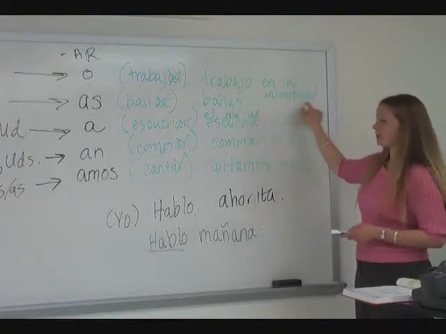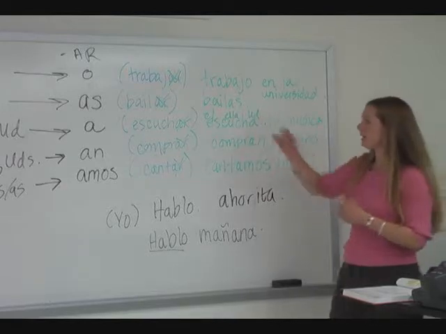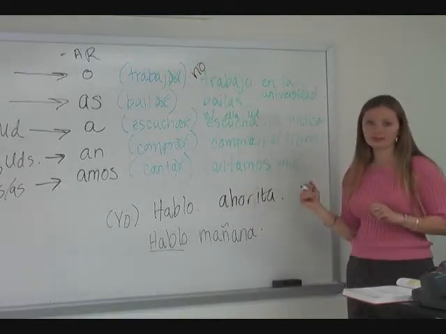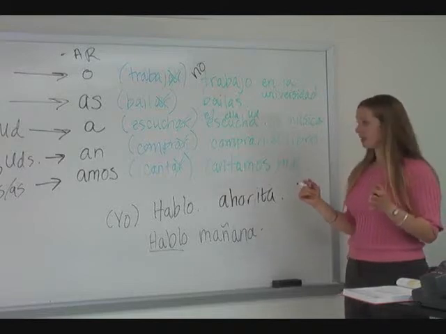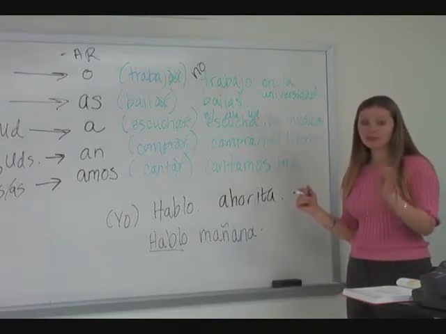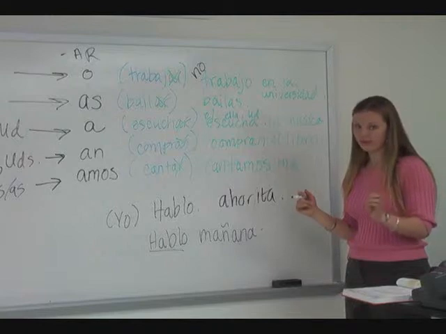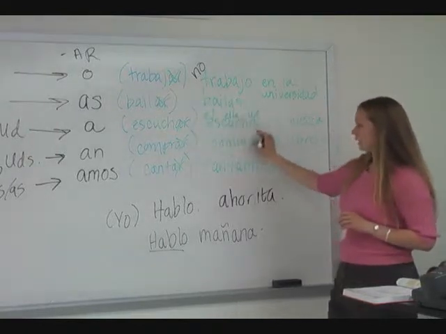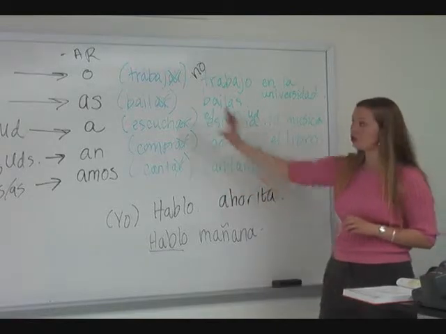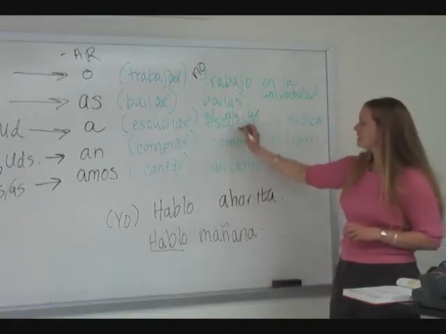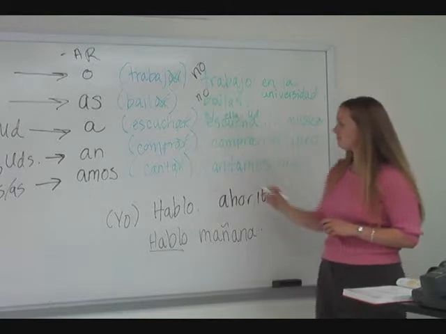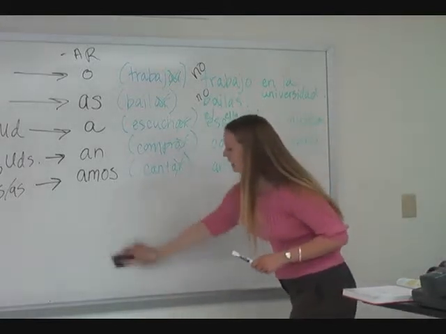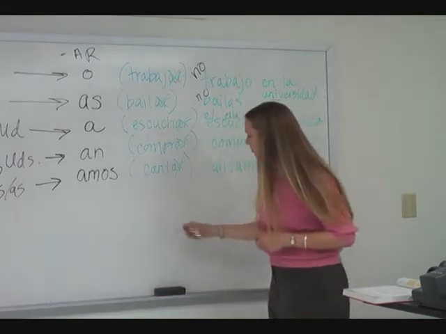I don't work at the university would simply be no trabajo en la universidad. It's as simple as adding the word no before the conjugated verb. That's important. The placement is important. This is the conjugated verb, the verb with the new ending from that list. So the no goes before that conjugated verb. So even if you have a subject pronoun, for example,